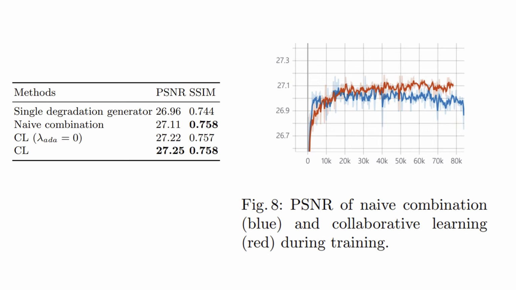Here, we investigate the effects of using multiple degradation generators and training them with collaborative learning. The table shows that using a single degradation generator leads to the lowest PSNR value. Moreover, collaborative learning achieves higher PSNR than a naive combination setting, where a single SR network is trained to revert the multiple degradation generators. As shown in the figure on the right side, the PSNR increases smoothly with collaborative learning, as indicated by the red color. Contrarily, the training collapses without collaborative learning, as indicated by the blue color.